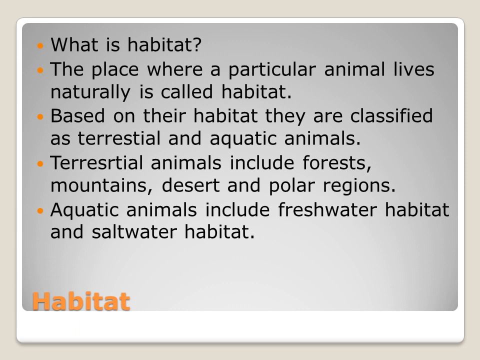Based on their habitat, they are classified into two types, terrestrial and aquatic animals. Terrestrial means animals living on land. Example, forest, mountain, desert and polar region. Aquatic means animals living in water. So there are two types of water, freshwater habitat and saltwater habitat. The freshwater include river, lake, pond. Saltwater include oceans, seas, etc.